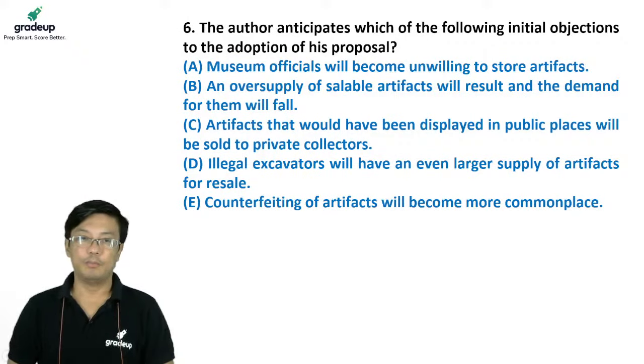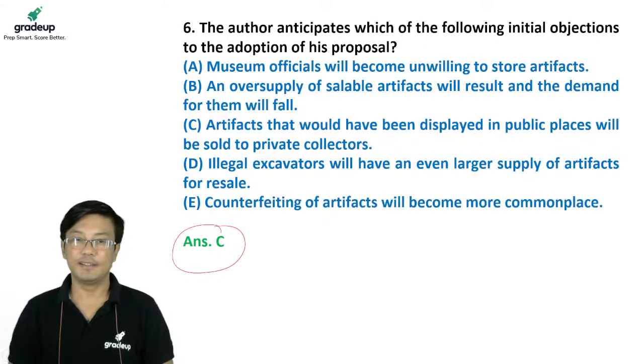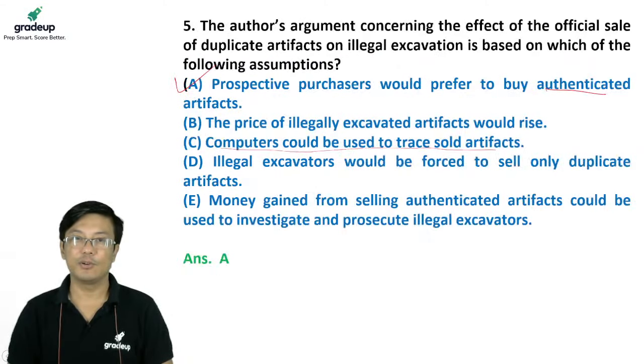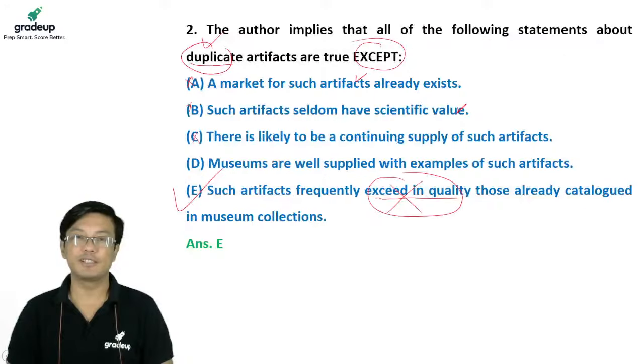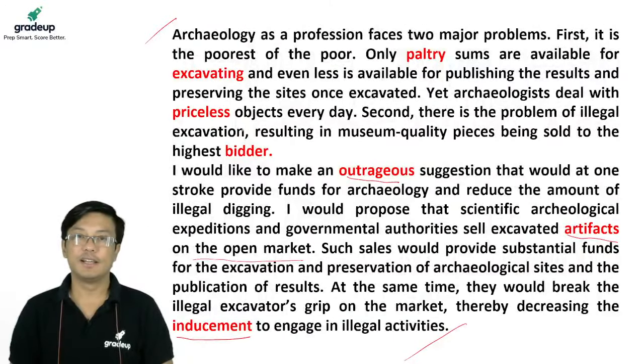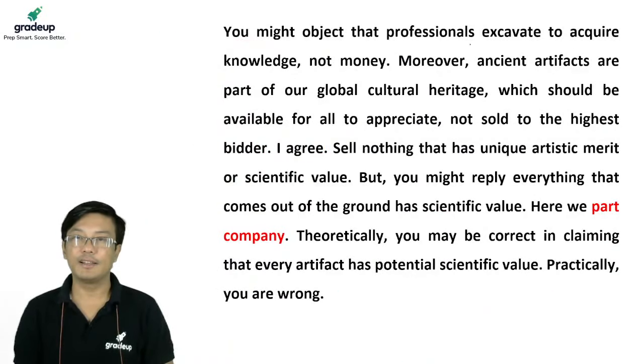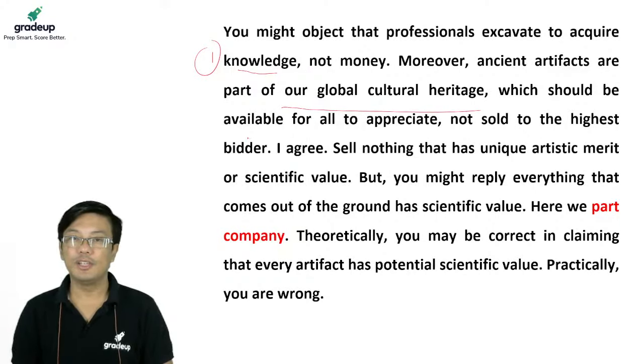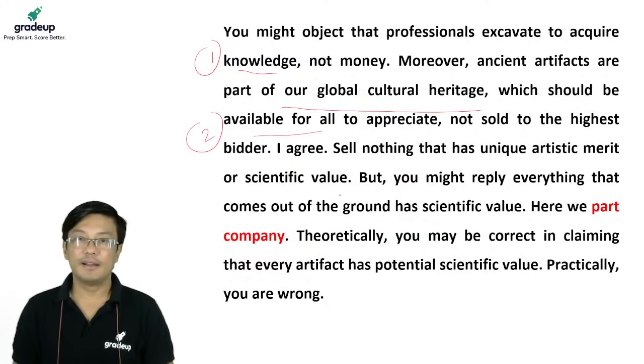Now, to confirm, the answer is basically C. Okay, it is there in the second slide. I'll tell you. Look, what are the objections? I'll show you. Look, this is where he says you might. That was the first slide. Second slide. You might object that, the first objection, it is knowledge which is important, not money. Second, it should not be available to the highest bidder. Right? And I agree.